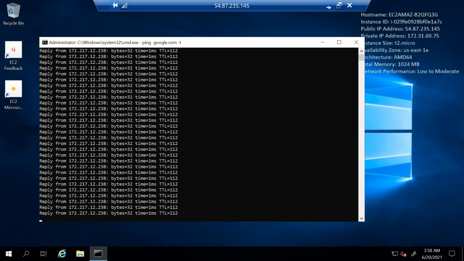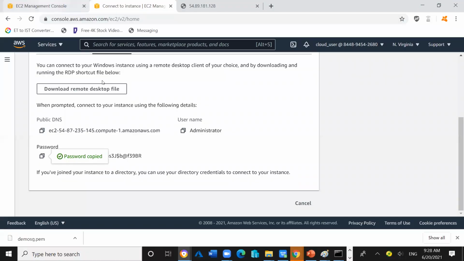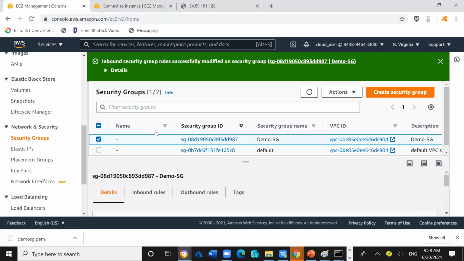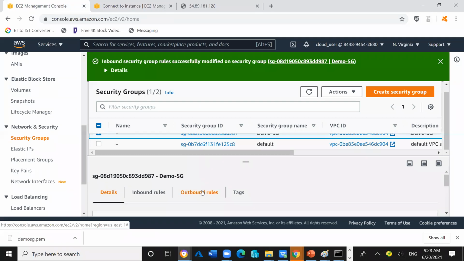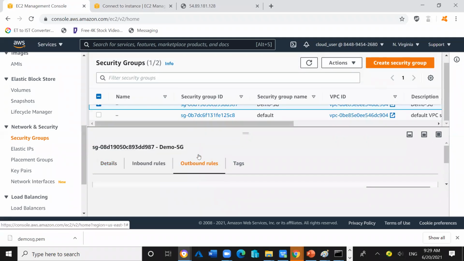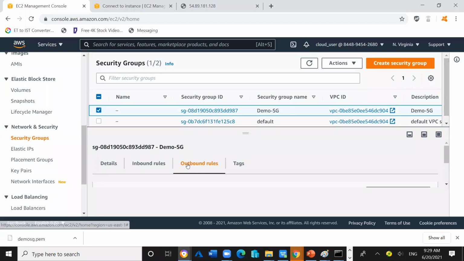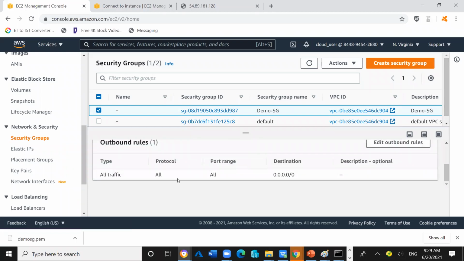Why is the traffic going? I will tell you the reason. We are able to ping Google, right? So this is the demo.sg. Inside this outbound rule, if we click on the outbound rules of this demo.sg, which we just created and are using as a firewall, we will see here all traffic is allowed. So that's why I will be able to ping Google. So outgoing traffic is perfectly working fine.